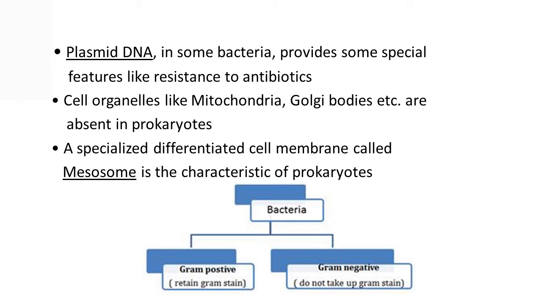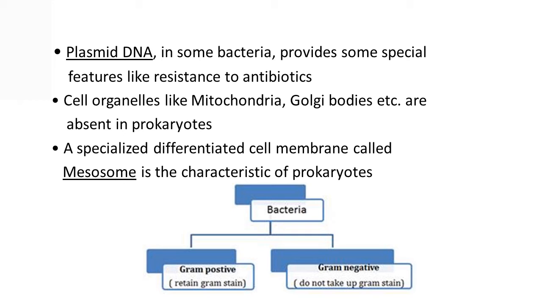In some bacteria, plasmid DNA provides special features like resistance to antibiotics. In addition to genomic DNA, which is a single circular chromosome, many bacteria have small circular DNA outside the genomic DNA.